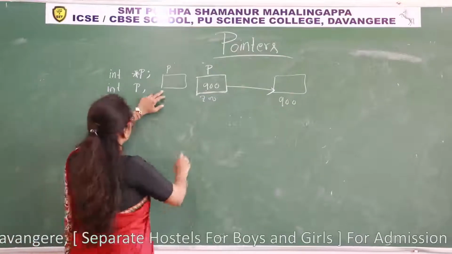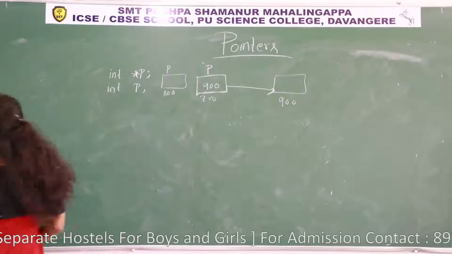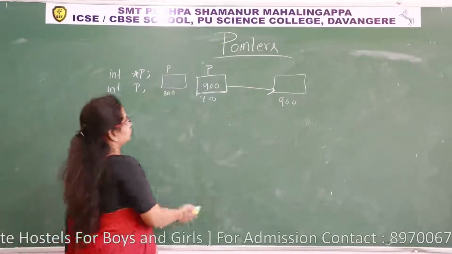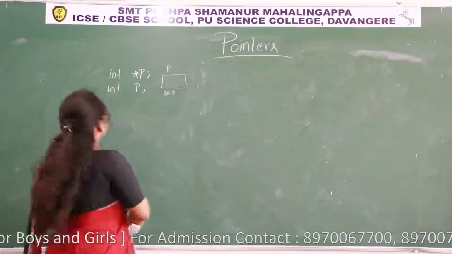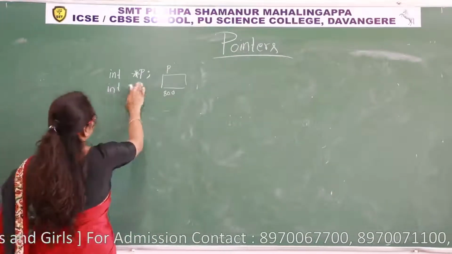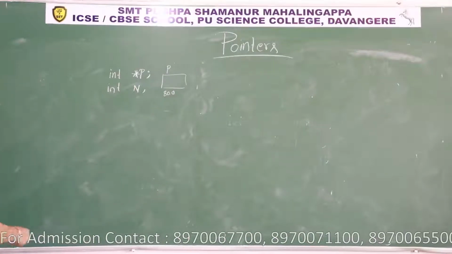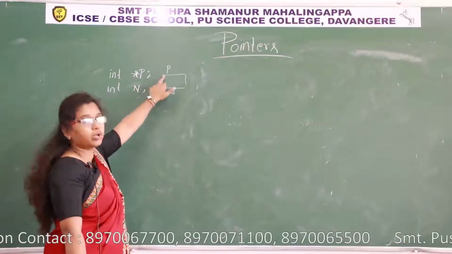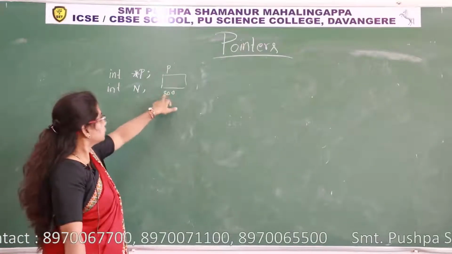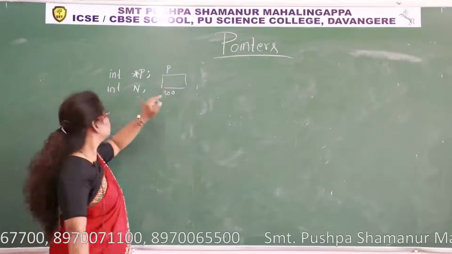This P, I'll consider the address is 800 here. Here I'll take this as n. This is a normal variable and P is a pointer variable. When you write this statement, there is a memory allocation for P. Its address is 800. Every memory location has its own address.